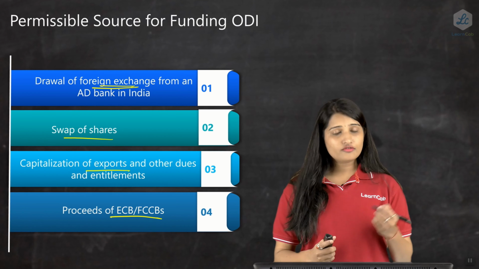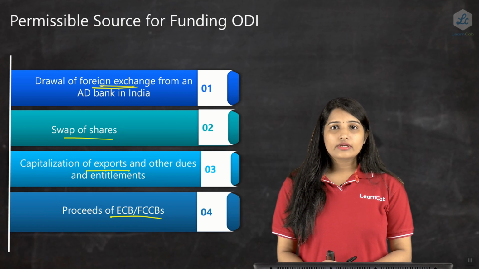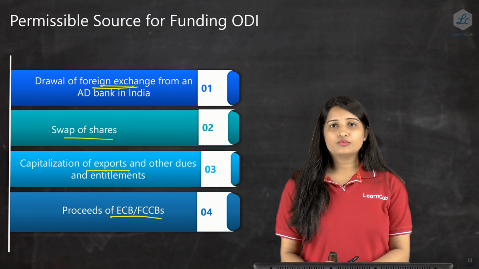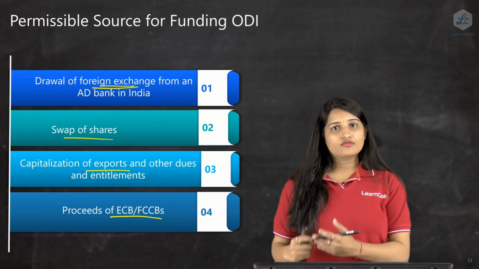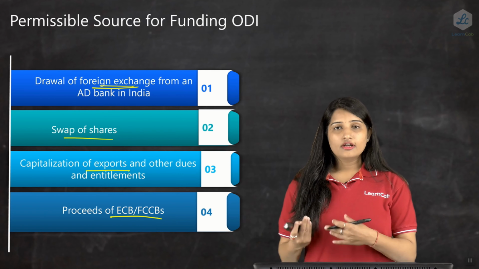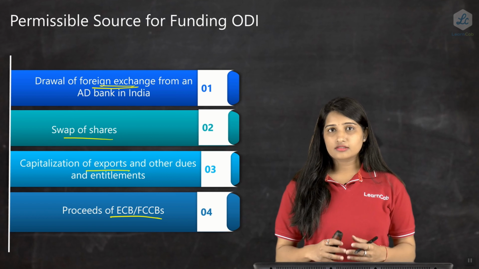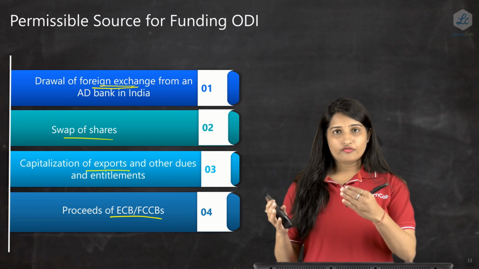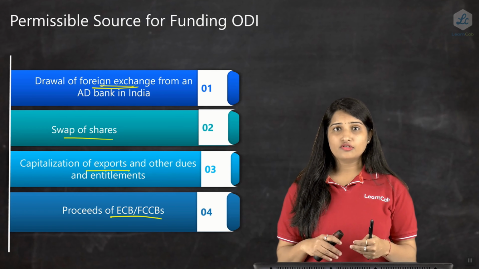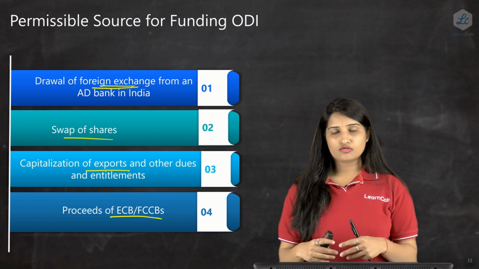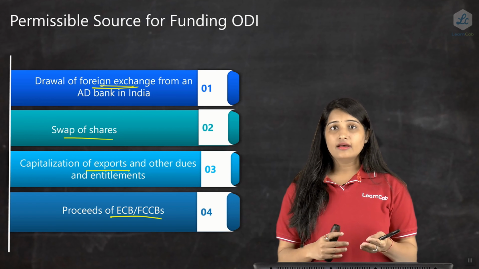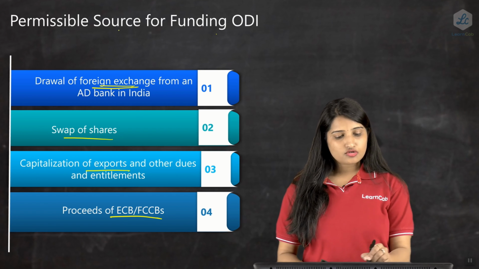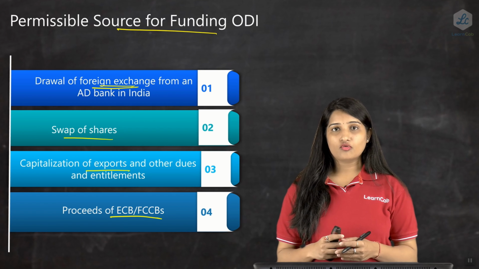Next is proceeds of ECB. What is an ECB? ECB is known as external commercial borrowing. You will be studying more detail of ECB in your next few chapters. Just to explain, when a company takes an ECB from a person or an entity outside India and then wants to issue shares against that, that is also permissible and is also one of the sources of funding of ODI.